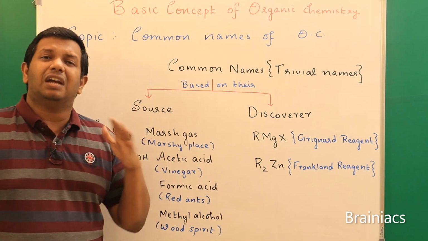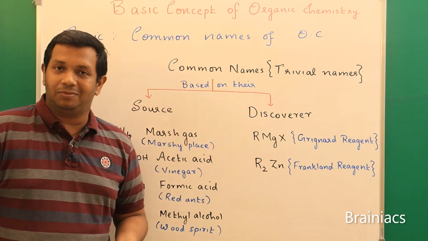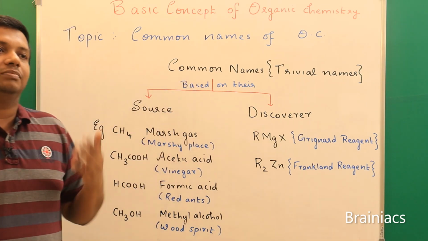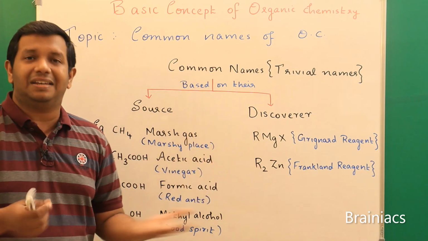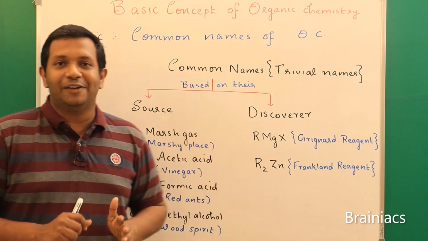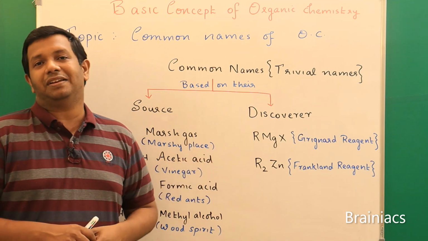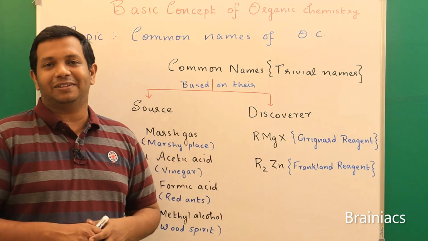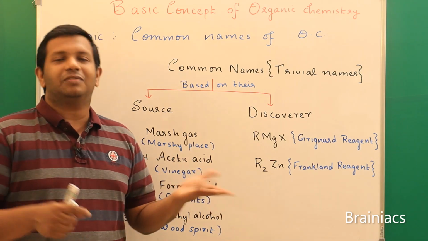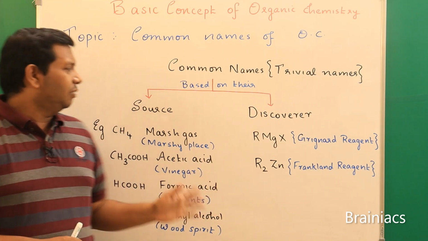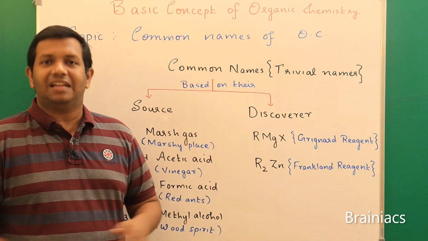Here I cannot say any definite rule for how to name these organic compounds. That's why they are called common names. Usually any individual has an official name as well as some pet names. The official name is basically the IUPAC name, and the pet names are the common names, and there is no rule in putting a pet name. It depends upon your father and mother, or sometimes some children are bubbly, they may be speaking a lot, so based on that they put the name. Understood? So here we will learn some of the important common names, and then we will go to the next topic. That is the agenda of this class.